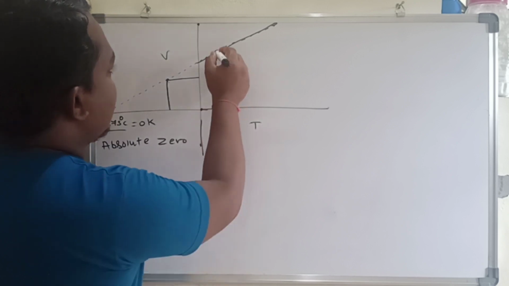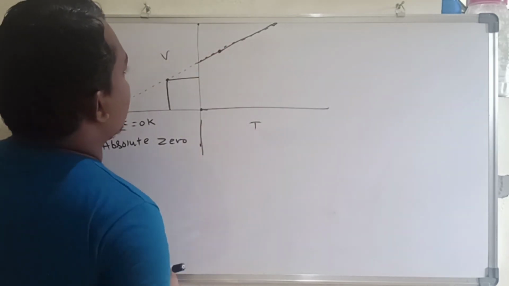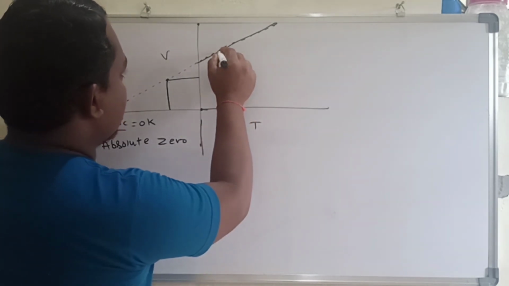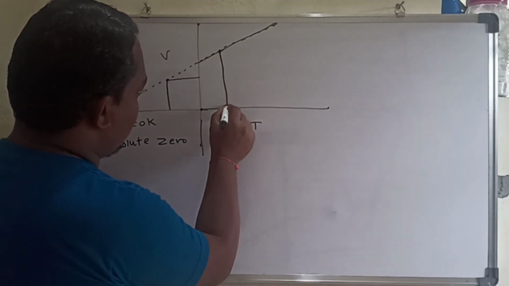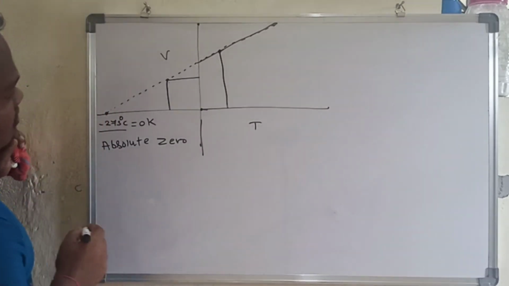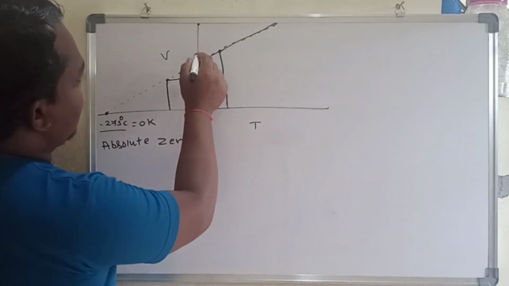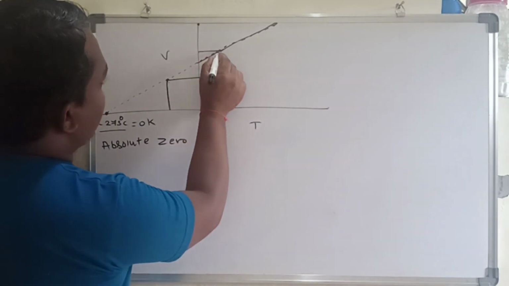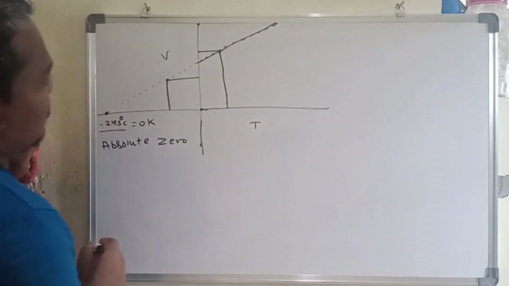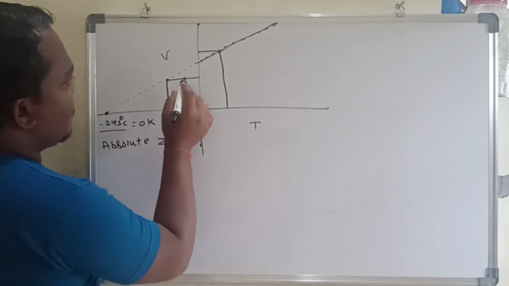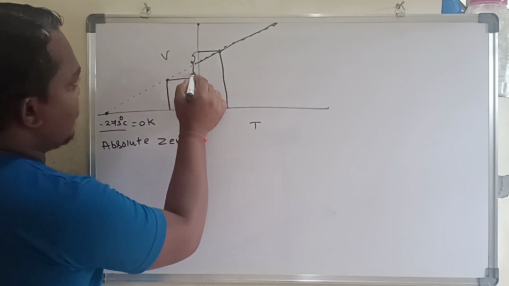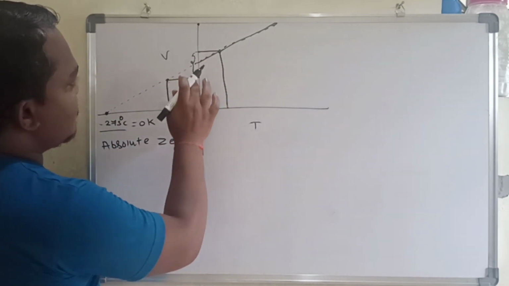Next, I am going to take a second point here, and draw a line parallel to the y-axis towards the x-axis, and another line parallel to the x-axis towards the y-axis. So from the first point to the second point, you see that there is an increase in the volume.